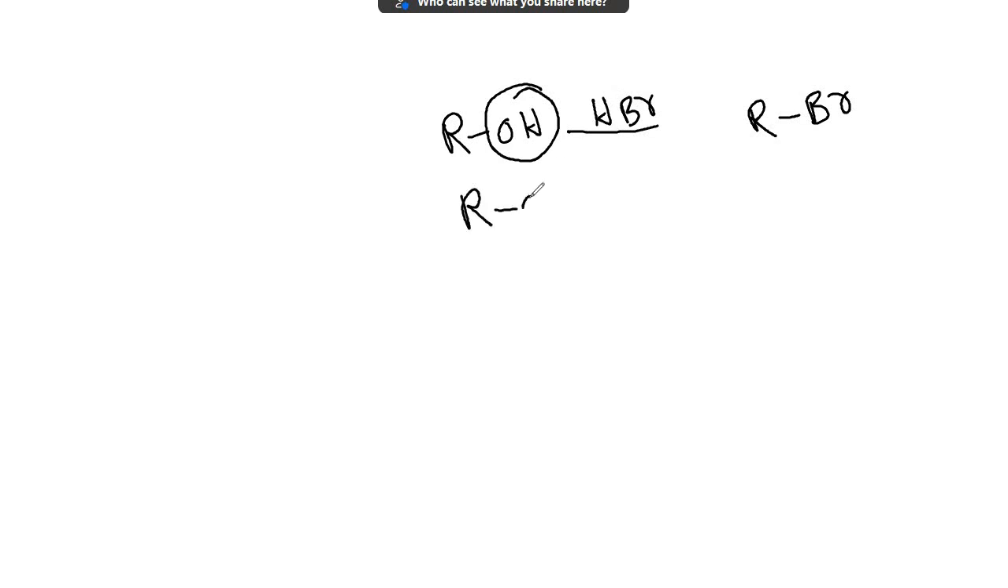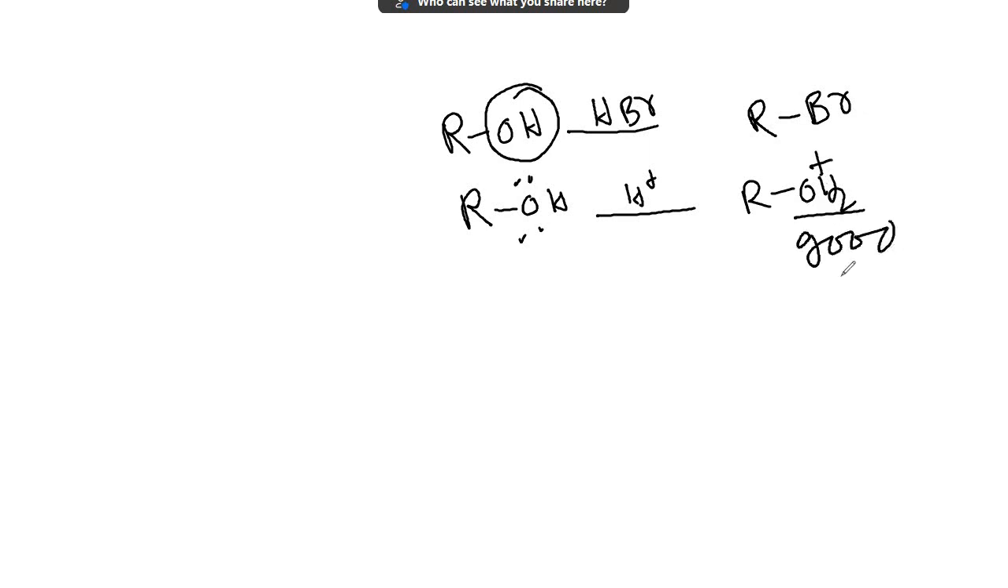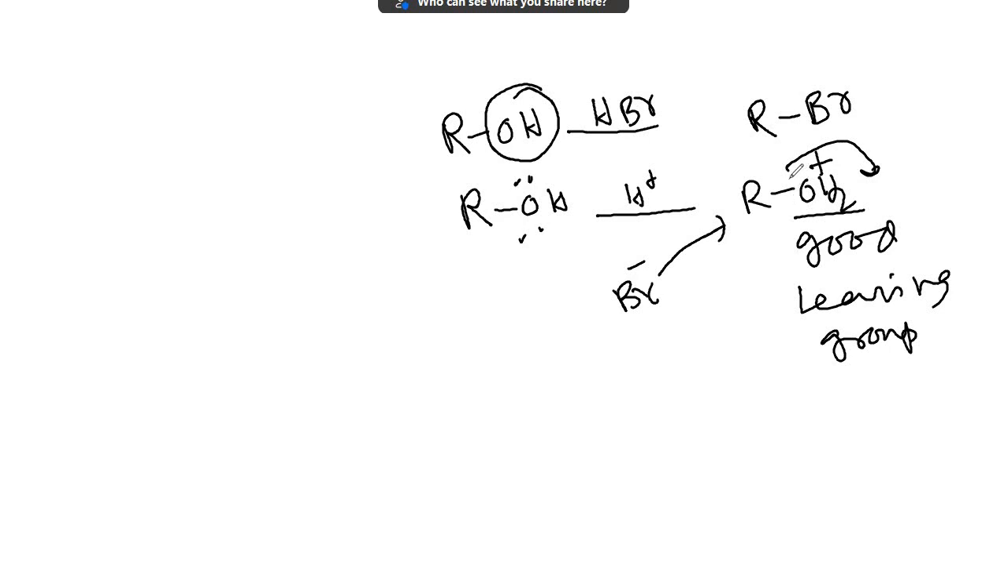What is the function of HBr? HBr protonates the OH group, forming ROH2 plus. It's a good leaving group. Hence Br minus attacks it with the loss of water, forming alkyl bromide. But in the case of carbocation formation, there is a possibility of rearrangement based on the stability of the carbocation. Where a carbocation is formed, there is a possibility of rearrangement if a more stable carbocation can be formed. This is an application of that only.